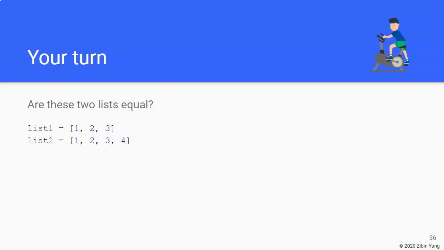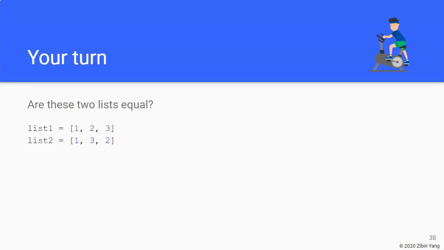Well, you can verify this in an IDE, but they are not equal. The reason is that even though the first 3 elements from both lists are the same, the second list has an extra element that is not in the first list, and it has nothing to compare to. So if you compare 4 with nothing, well, they are not equal. So the 2 lists are not equal.